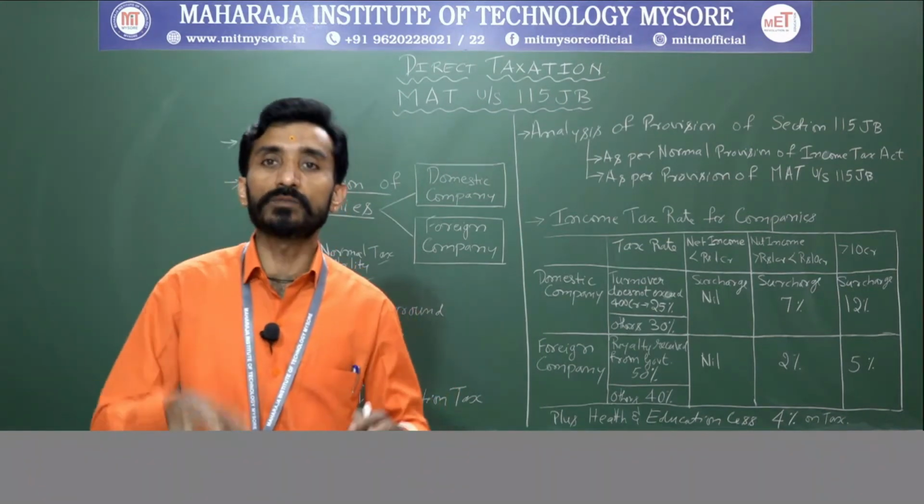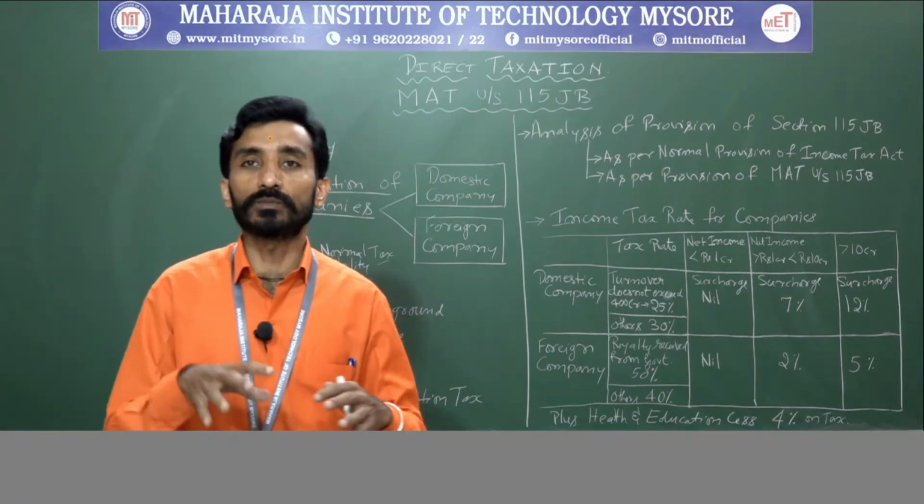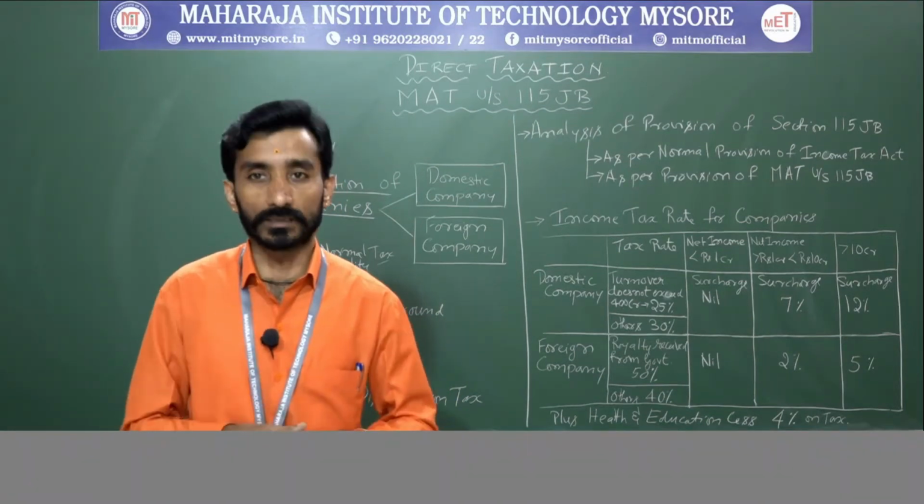Further, it will be enhanced by education cess as well as health cess, that is 4%.